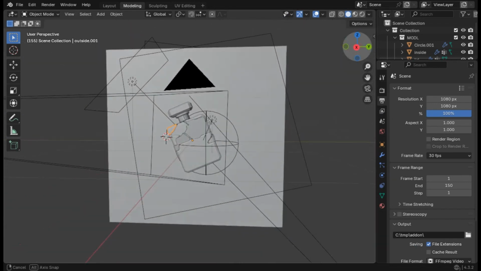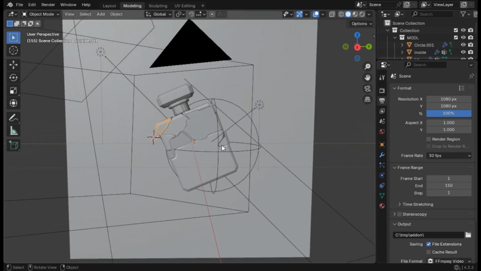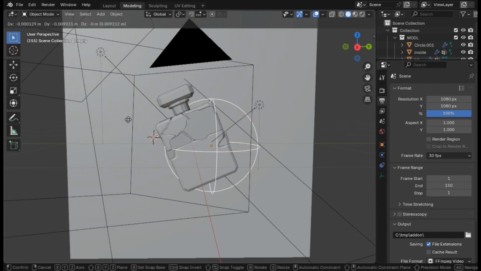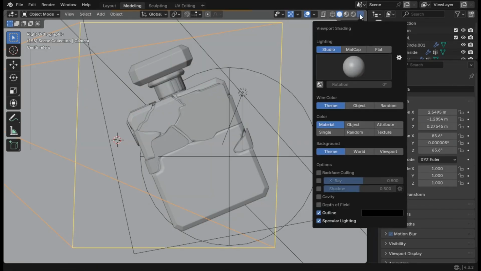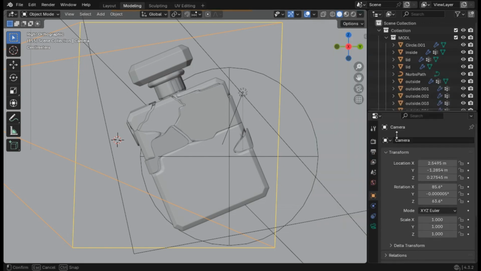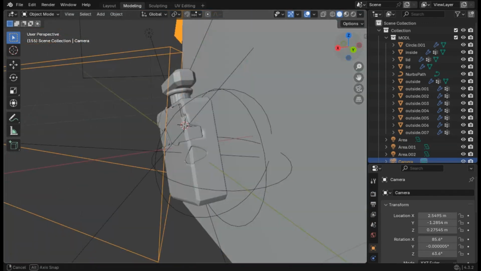Now we will go straight into the way we did this animation. Oh yeah, I forgot. You can see this empty here. This one is part of the animation. This will be the controller of where our glass will be heading. Let's go to the viewport shading and make sure that instead of setting the color to material, we set it to texture.